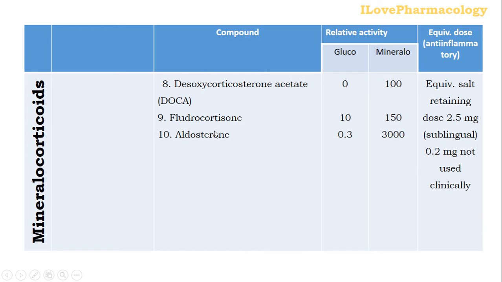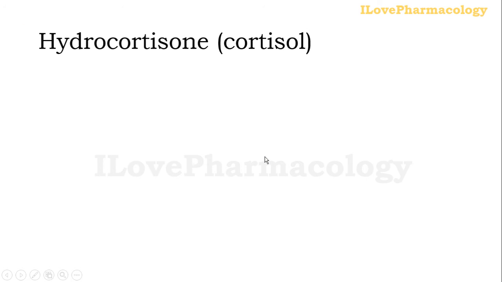Coming to the mineralocorticoids, you can make out that these three drugs, desoxycorticosterone acetate, fludrocortisone and aldosterone, have maximum mineralocorticoid activity. Among them, the maximum mineralocorticoid activity is shown by aldosterone. So next, moving on to the individual drugs and their important features and where they are used.